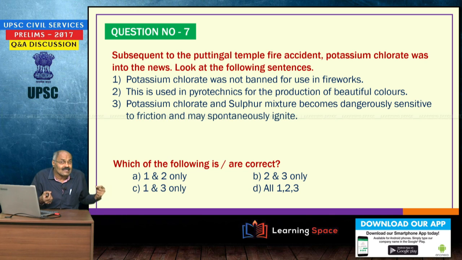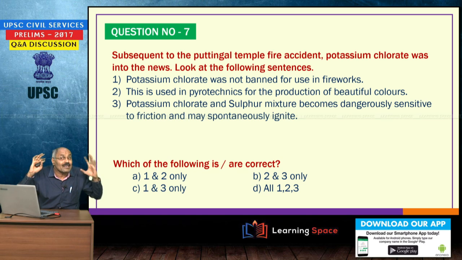Then subsequent to the Puttingal temple fire accident, potassium chlorate was in the news. Look at the following sentences. First point is wrong, please correct it. Potassium chlorate was banned for use in fireworks. Please correct the first sentence. Second one is potassium chlorate is used in pyrotechnics for the production of beautiful colors.